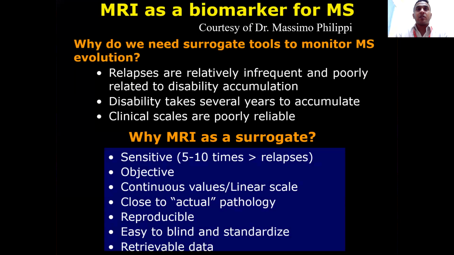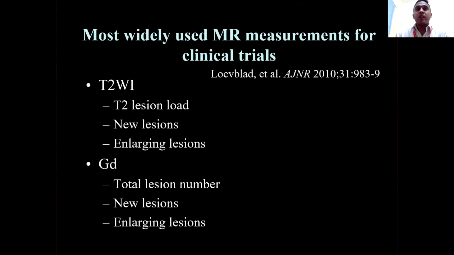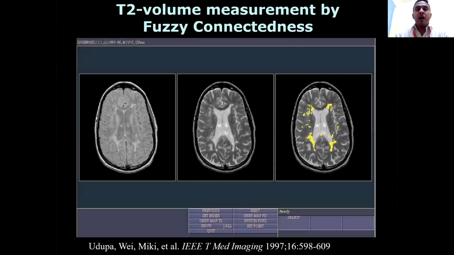Biomarkers of multiple sclerosis. Why do we need surrogate tools to monitor multiple sclerosis evaluation? Relapses are relatively infrequent and poorly related to disability accumulation. Disability takes several years to accumulate. Clinical scales are poorly reliable. The most widely used MR measurements for clinical trials are T2 lesion load, new lesions, enlarging lesions, gadolinium, total lesion number, new lesions, and enlarging lesions.